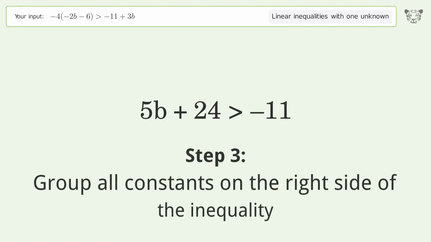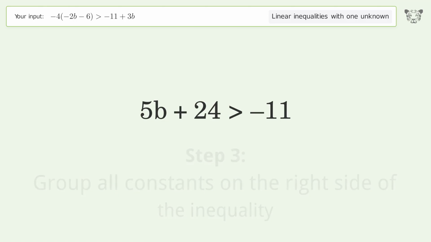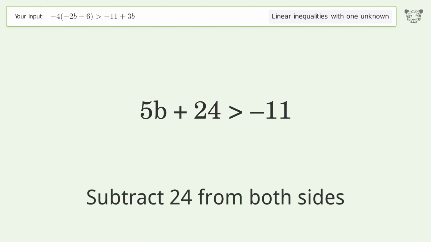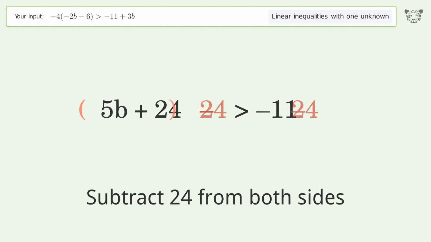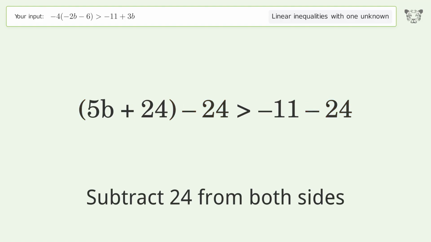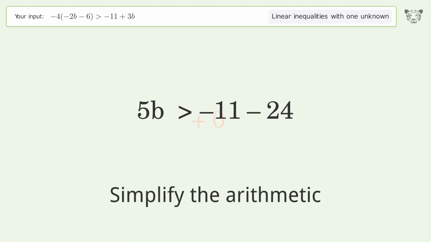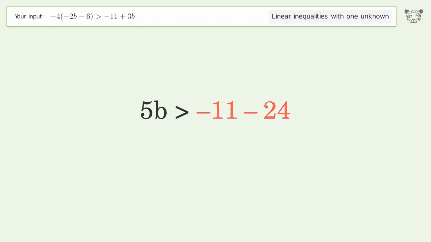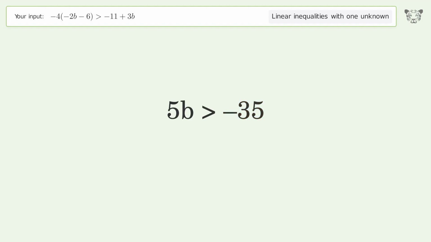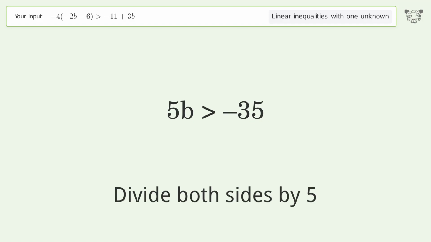Group all constants on the right side of the inequality. Subtract 24 from both sides. Simplify the arithmetic. Isolate the b. Divide both sides by 5.